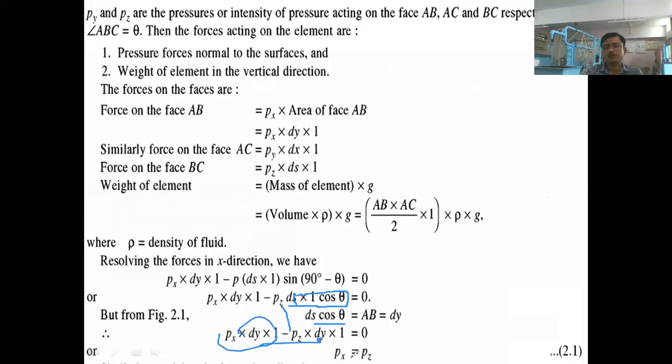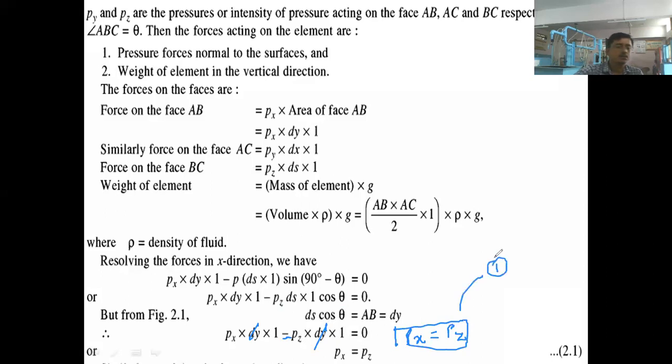Now this term will go to the other side, and we can equate. This dy and this dy will get cancelled, and at last we get px is equal to pz. This is our equation number 1.